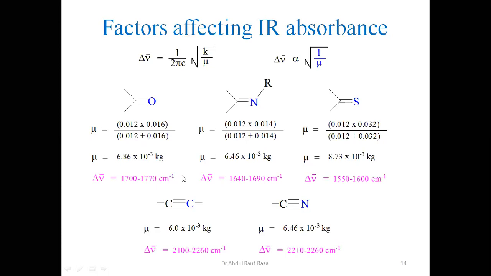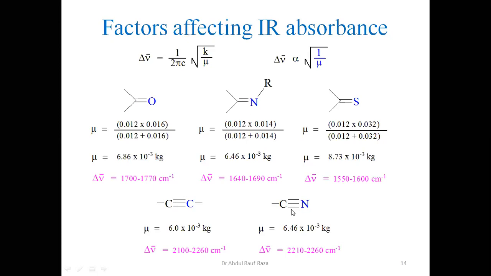You have calculated the reduced mass, which is variable, and you can see here the force constant is also variable, because carbon-sulfur, carbon-nitrogen, carbon-oxygen double bonds all have different electronegativity. So different dipole means different electrostatic forces of attraction, so different force constant. So when they have different force constants and different reduced mass, we cannot generalize, right?